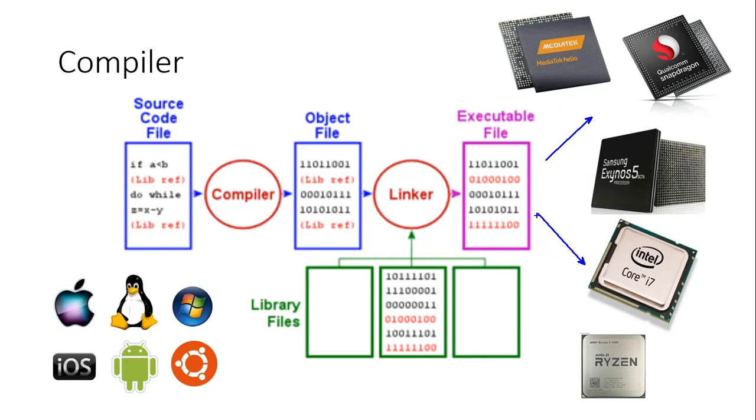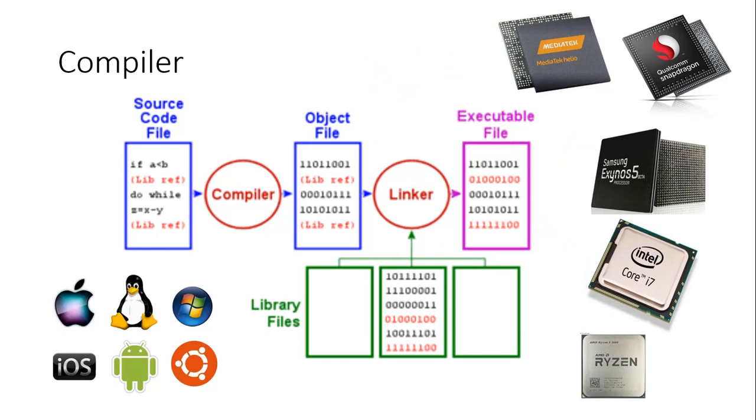Also, we have two other categories, and that is the 64-bit processor and the 32-bit processor. Most of us nowadays are using 64-bit processors, but in olden days people were using 32-bit processors. So the instructions that are specific to a 64-bit processor cannot be run on a 32-bit processor.